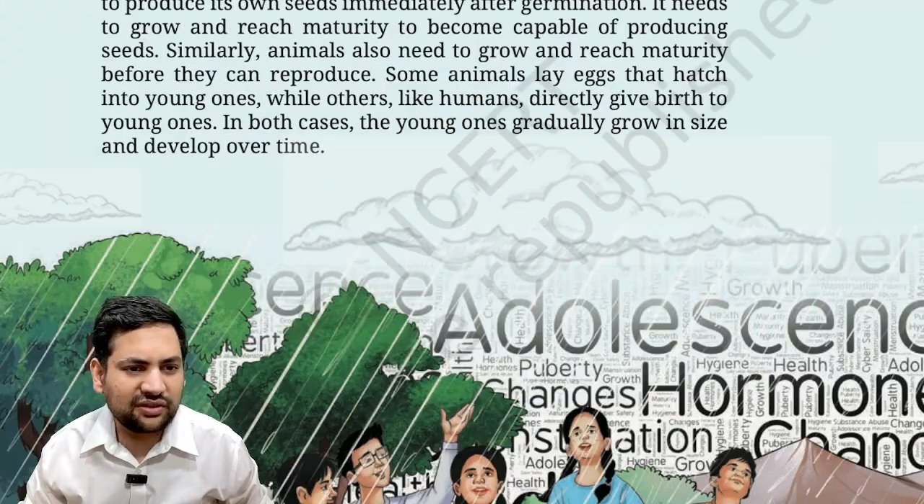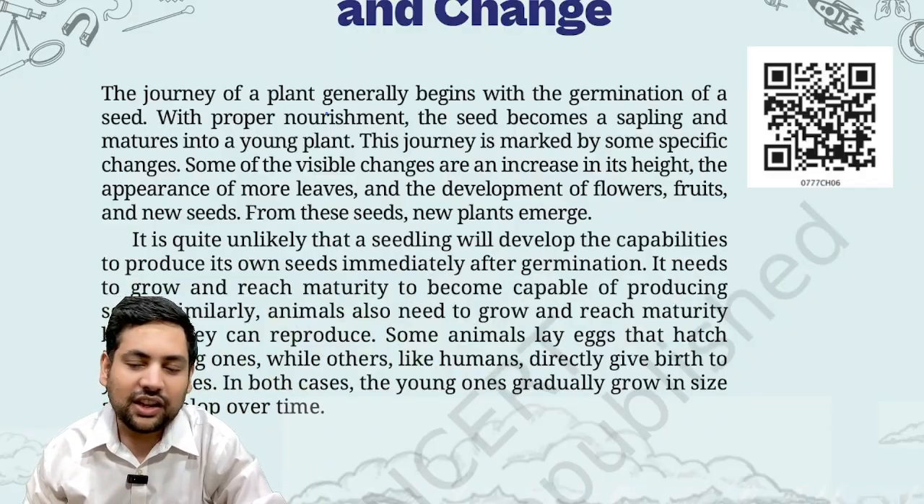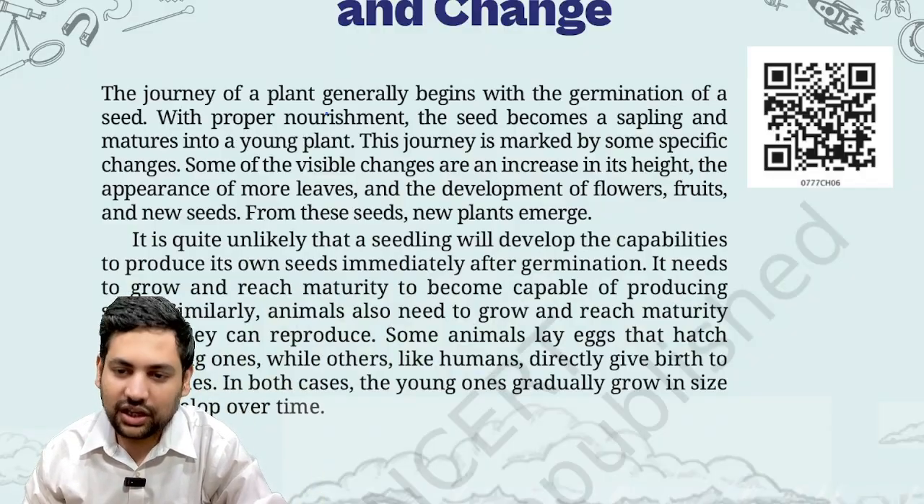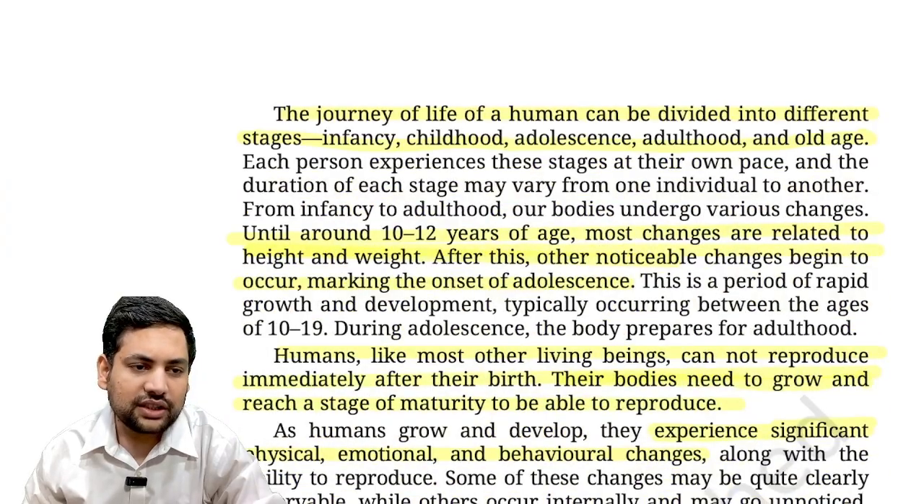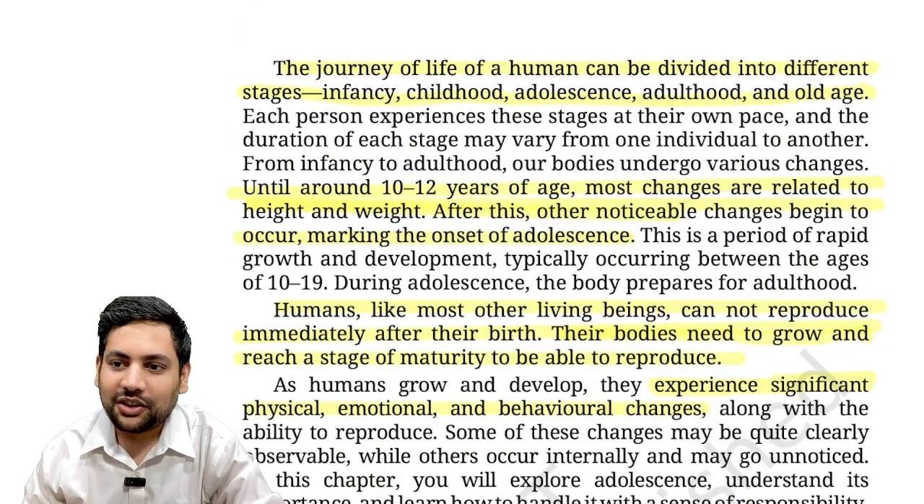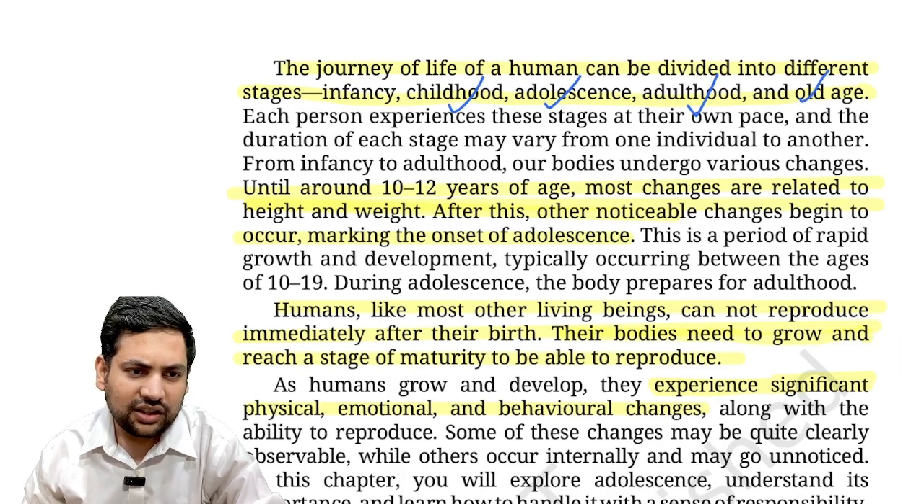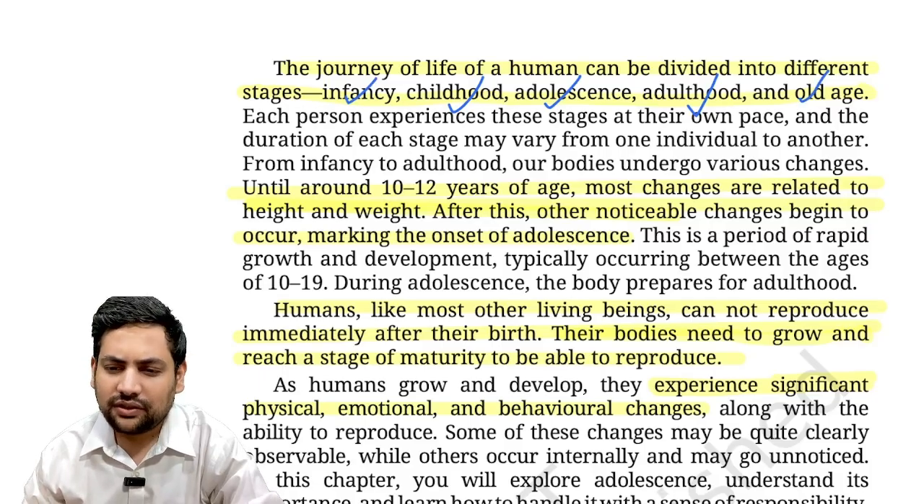So if you look here, first it talks about basically how plants change over time, how humans, how all animals change. Now, see this. The journey of human race can be divided into infants, then childhood, then adolescence, then adulthood, then old age. These are the main stages, correct? Divided by different names in different cultures.